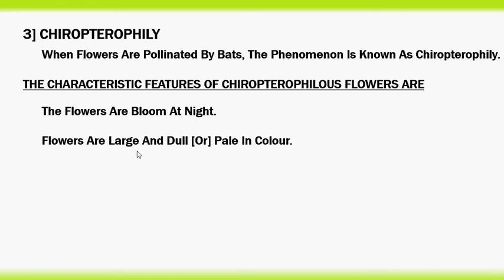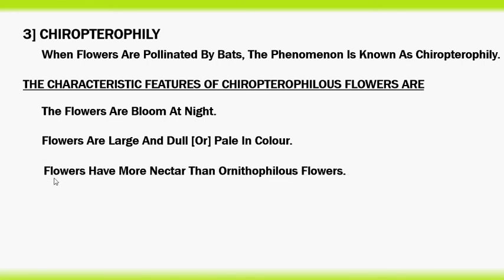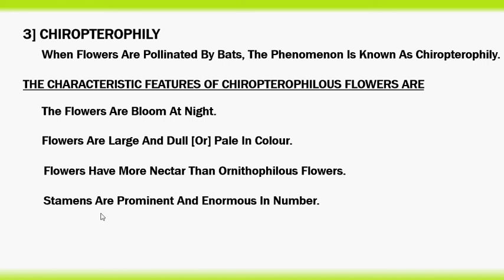Flowers are large and dull or pale in color. Flowers have more nectar than ornithophilous flowers. Stamens are prominent and enormous in number. Pollen grains are produced in large quantity, and the flowers also have a fruity smell or maybe a fermented smell.